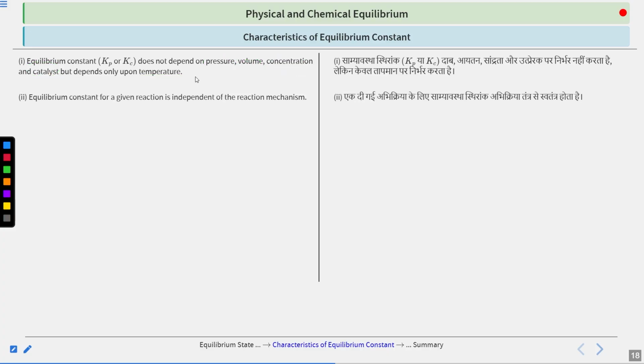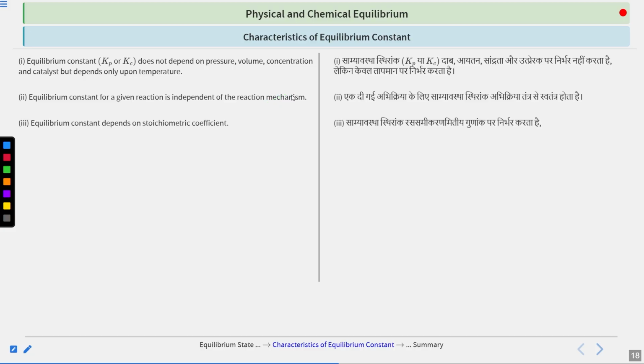Now, it is independent of the reaction mechanism also. How can we say it? Whenever you add a catalyst, your reaction mechanism changes. But I have already told you that catalysts have no effect on the equilibrium constant. That means you can say that the reaction mechanism also has no effect on the equilibrium constant. So this is a very, very important point. If your reaction is going through an acid catalyzed way or through a base catalyzed way, your equilibrium constant will not be disturbed. Its value will be the same.